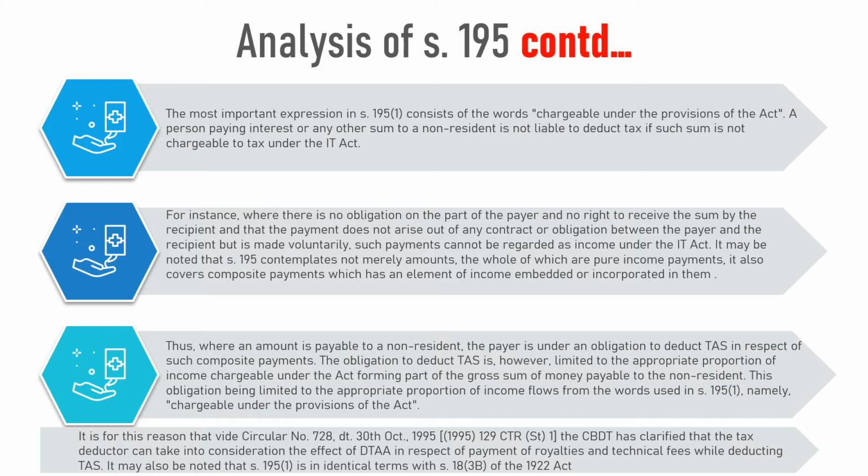It is for this reason that in White Circular number 728 dated 30th October 1995, the CBDT has clarified that the tax deductor can take into consideration the effect of DTAA in respect of payment of royalties and technical fees while deducting tax at source. It may also be noted that section 195 subsection 1 is in identical terms with section 18 subsection 3B of the 1922 Act.